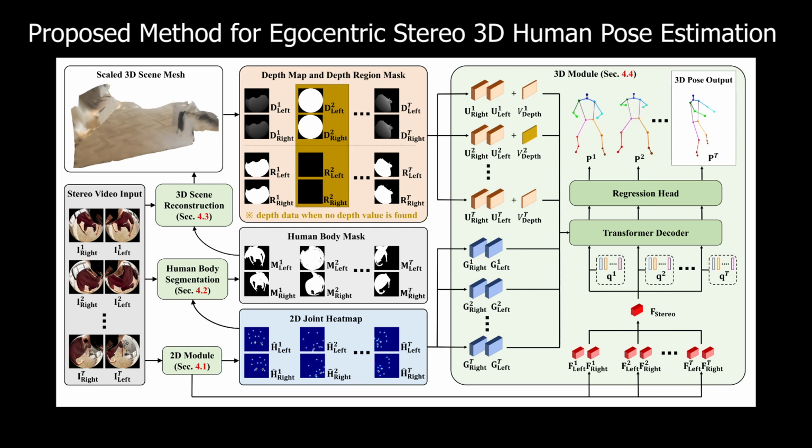Furthermore, we enhance the joint queries with our video-dependent joint query adaptation technique. Specifically, we extract stereo features at each time step from the 2D module and combine them to obtain a stereo video feature. This feature is used to augment joint queries to boost 3D pose estimation accuracy.